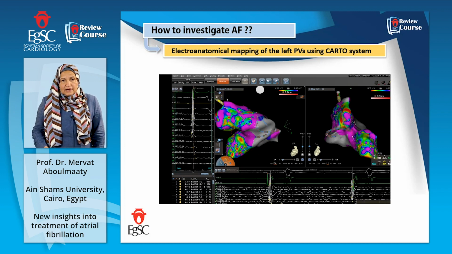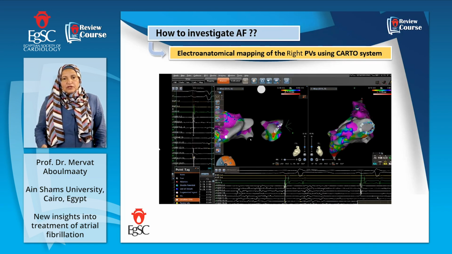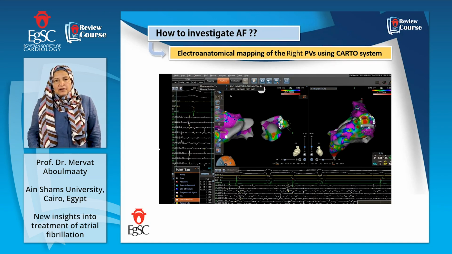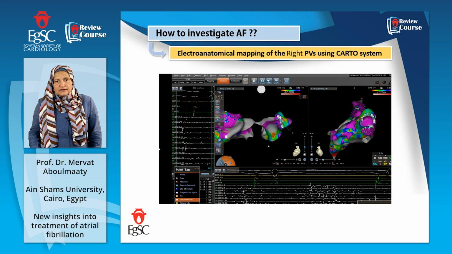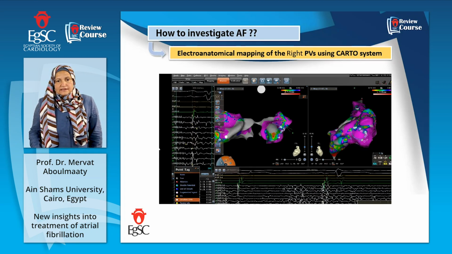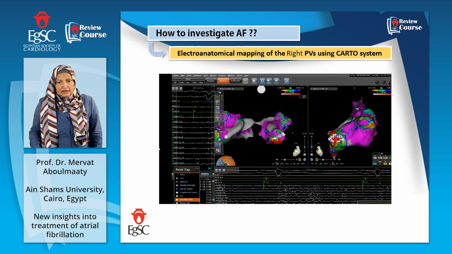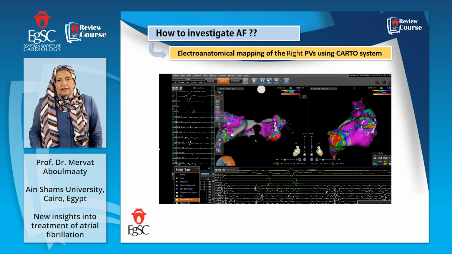And you can see the electrical signal running down. Here, the same catheter going to the right-sided pulmonary veins, gaining signals, as you see the white dots on the roving catheter, to get signals and to map and to get healthy tissues and diseased ones, as you can see here.